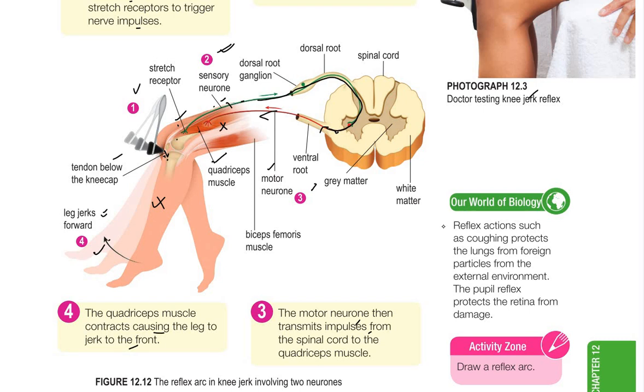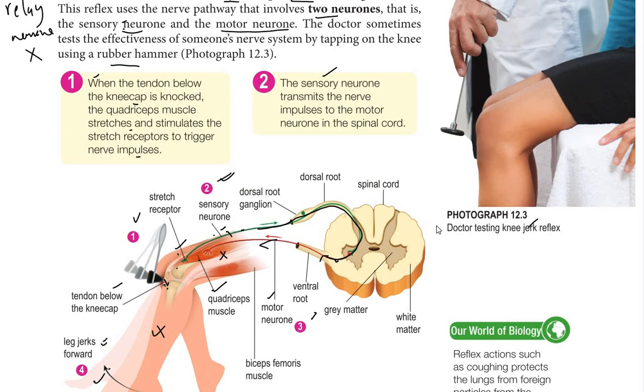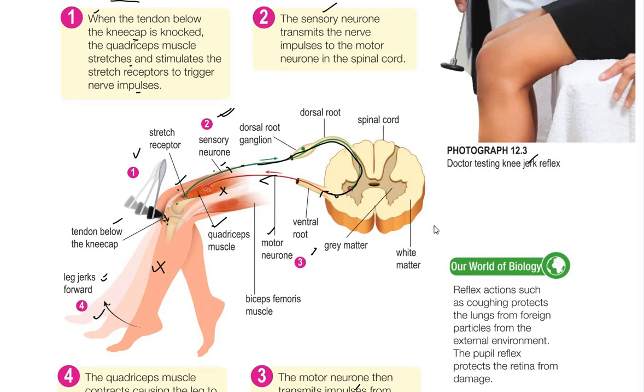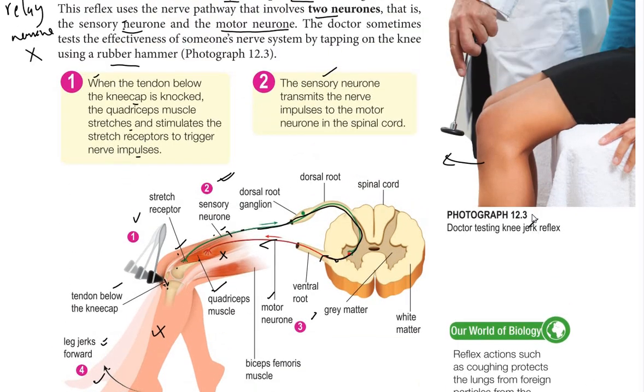So this is important when the doctor wants to test the effectiveness of someone's nervous system. If normal, usually the leg will move forward. Maybe if we have time, we can test this later. So this is an example of a reflex arc in the knee jerk involving 2 neurons, which means no relay neuron is involved in this reaction.